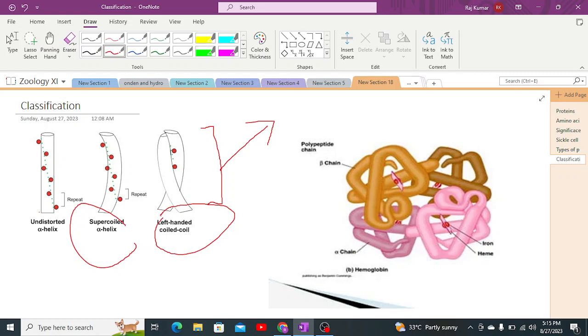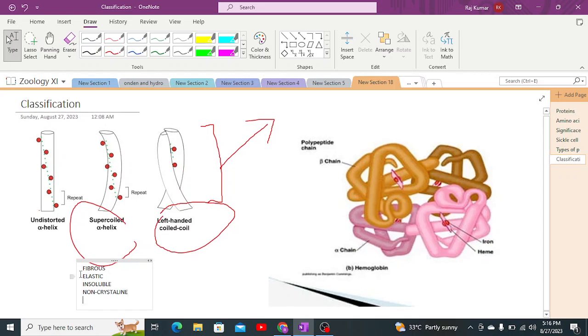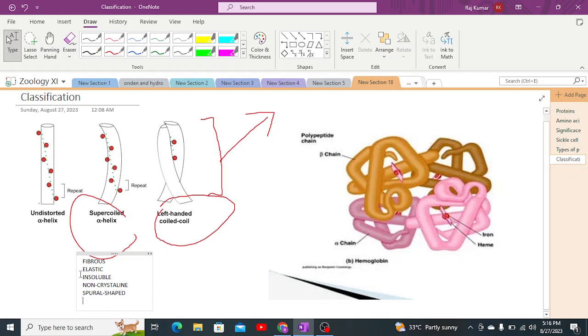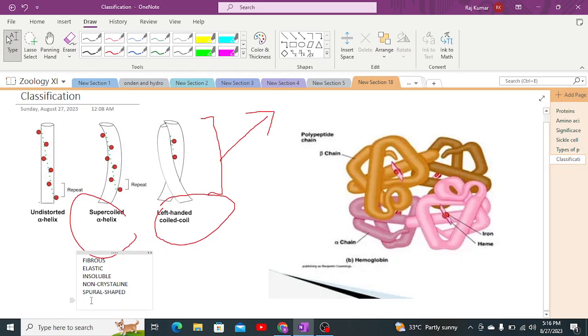Let me just write it down. Fibrous proteins are basically elastic in nature. They are insoluble, and they can't be crystallized, so they are non-crystalline, as well as spiral shaped.